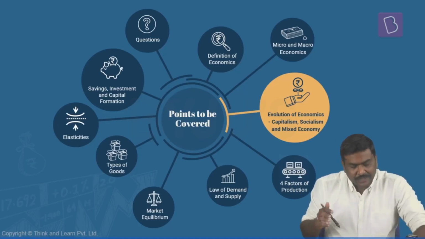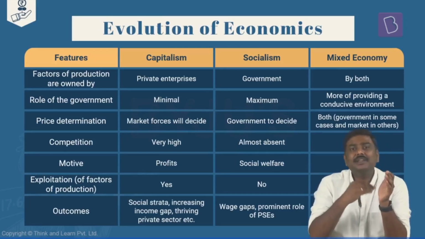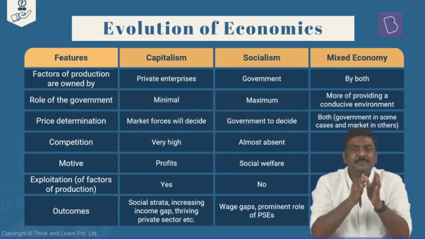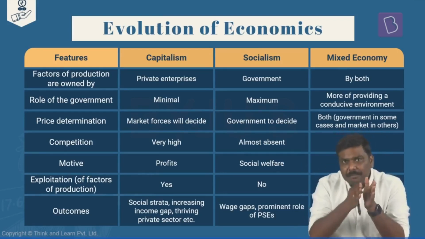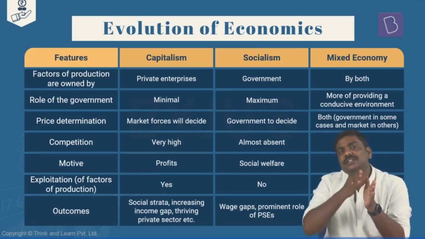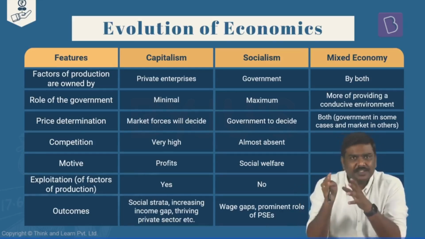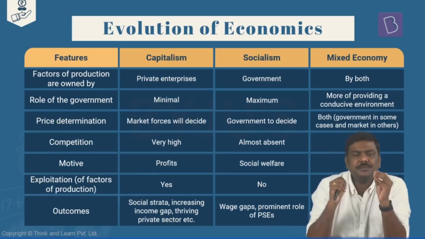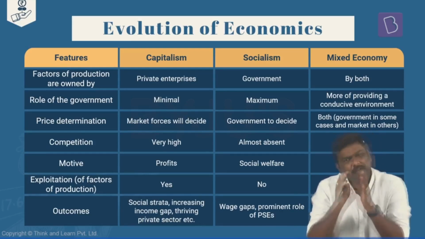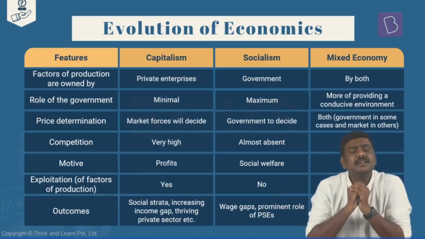Now, in the idea of capitalism, what are the important features? What I've given here is the differentiation or the features which will make these three types of economies different from one another. I've made the comparison based on the features in all the three systems of the economy. Let's try and understand these three systems based on these features. Now, before understanding this, there is a concept called the four factors of production. We will again discuss that in detail after a couple of slides. As of now, simply understand this.